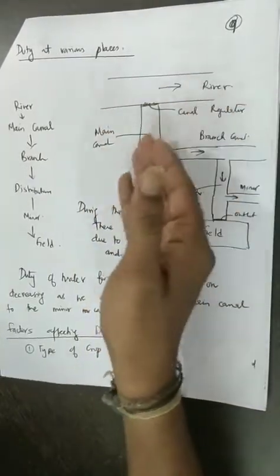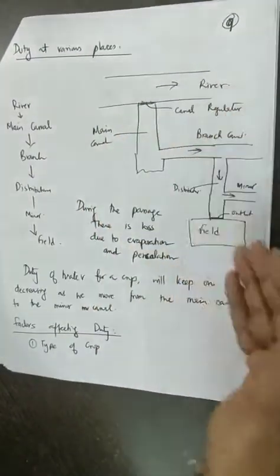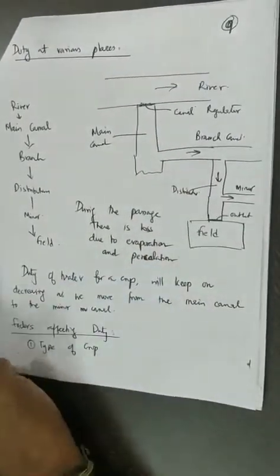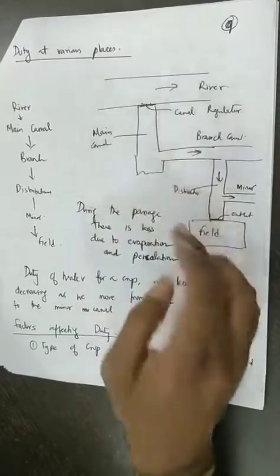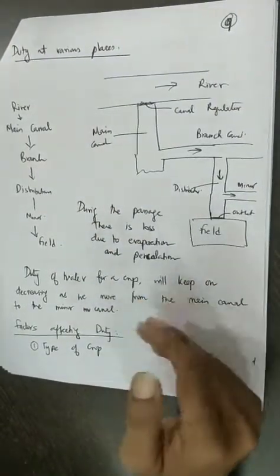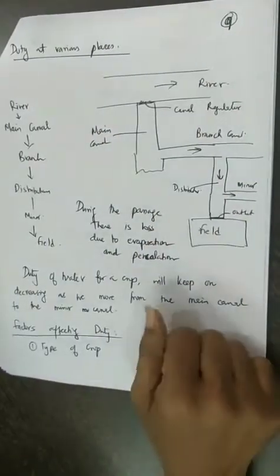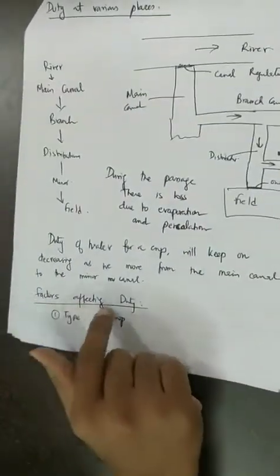So what is happening to the remaining water? The remaining water is getting lost due to losses, that is, due to evaporation and percolation. So obviously the duty of the crop is going to change. It will keep on decreasing as we are moving from upstream to the downstream. So what are the factors affecting duty?